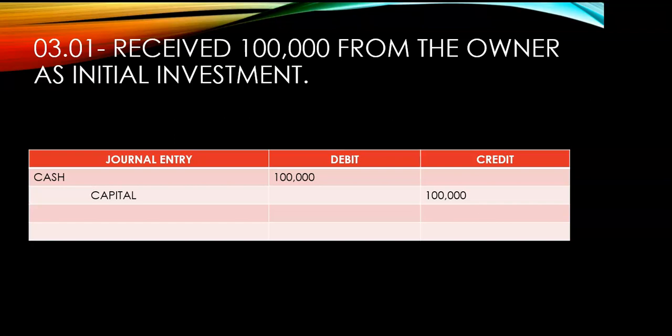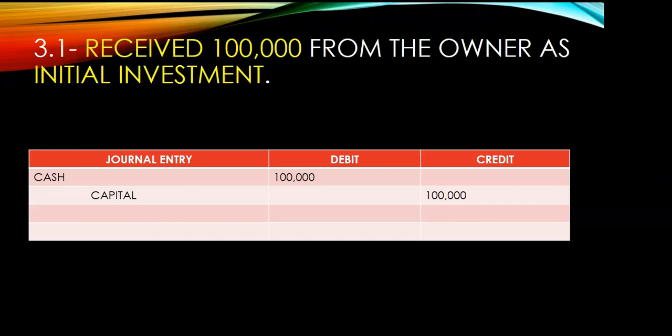So, again, what is our clue word? We have here the receive 100,000 and initial investment. Again, I'll repeat. Our clue word for the debit, bakit siya naging cash? It's because of receive 100,000. And bakit yung credit natin ay capital? It's because of the initial investment.